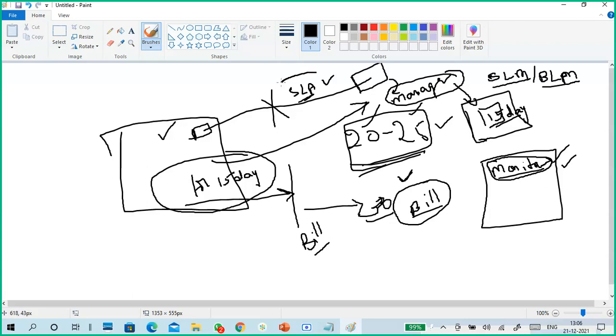Next, as per SLA, service level agreement, they have to give us internet service. Whatever the agreement, what is SLA? Service level agreement. As per SLA, they have to provide the service. I agree to provide internet service, I have to provide 100 Mbps, 50 Mbps. Compulsory, the agreed service I have to provide.